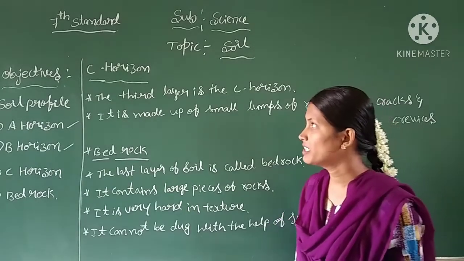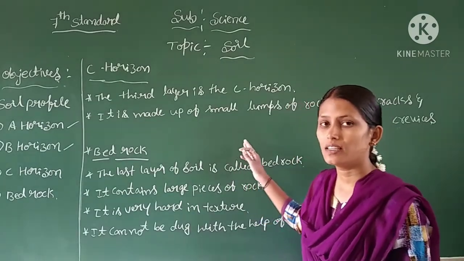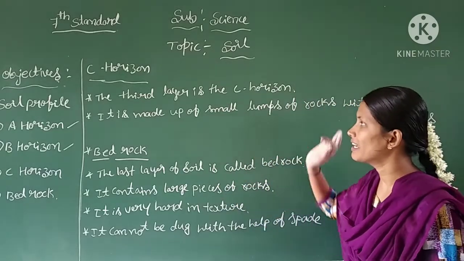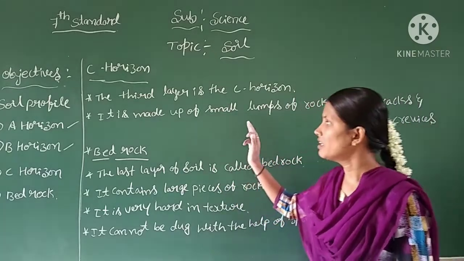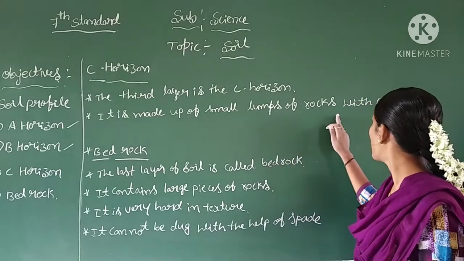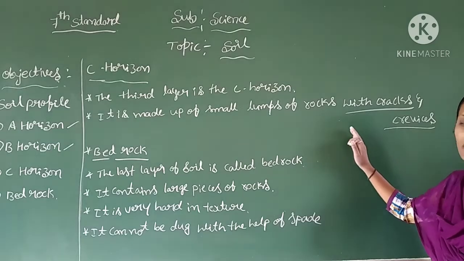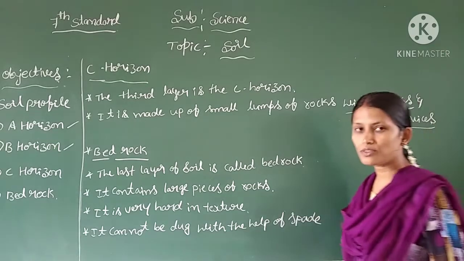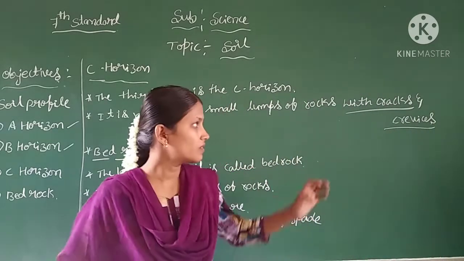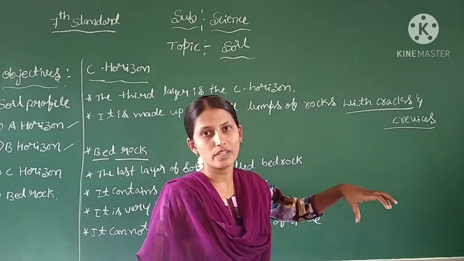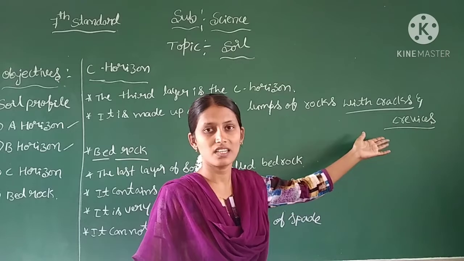Now we will move on to the next layer of the soil, that is the C horizon. The C horizon is the third layer of the soil. It is made up of small lumps of rocks with cracks and crevices. Here a crevice is nothing but a break in the walls of rocks.